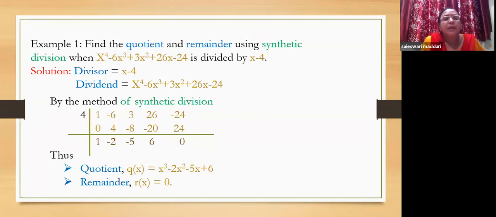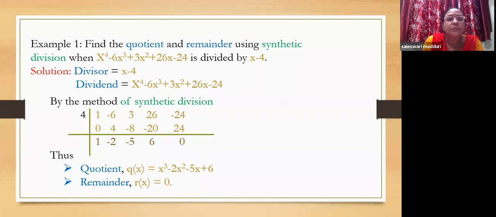Now let us see how we do synthetic division. Here there is an example which revises the synthetic division method. You have to find the quotient and remainder using synthetic division when x power 4 minus 6x cubed plus 3x squared plus 26x minus 24 is divided by x minus 4.